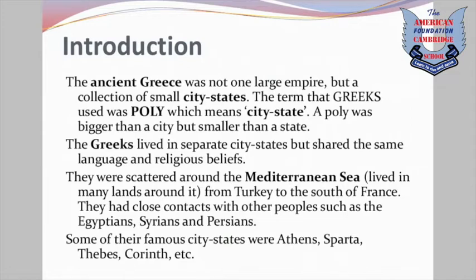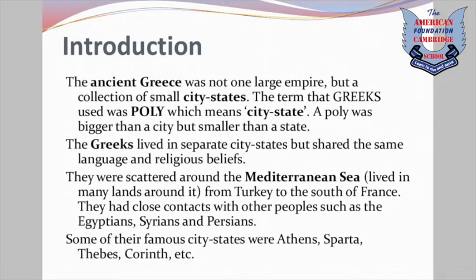Several questions are written in the first section, but here we are learning initially the system and the culture, religion, and the beliefs of ancient Greece. So, let's start with the introduction. Ancient Greece was not one large empire, but a collection of small city-states. What is a city-state? The term that Greeks used was polis, which means a city-state.